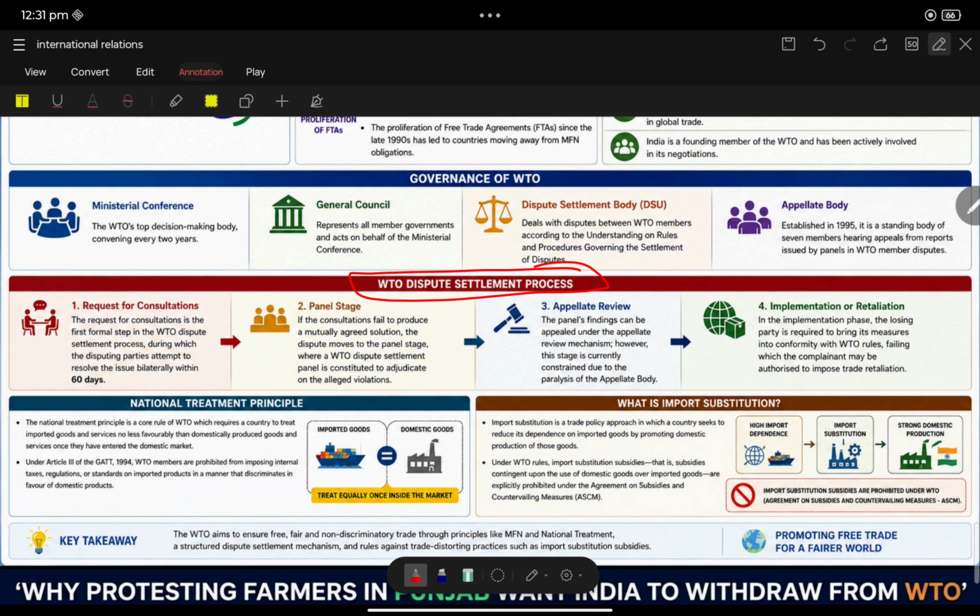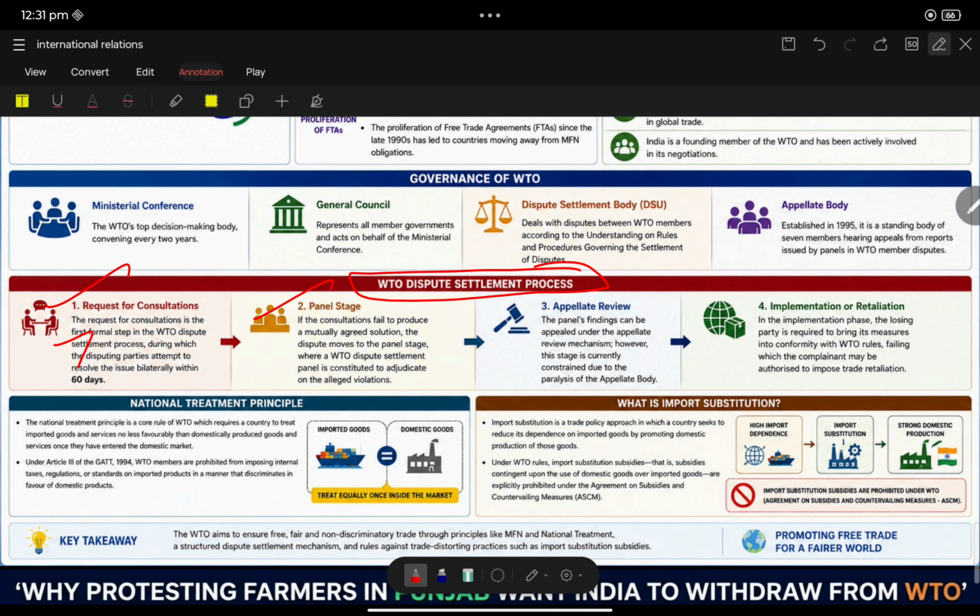And also now we are seeing the dispute settlement process. Generally, they won't ask about the process. The request for consultation is the first formal step of the WTO dispute settlement process. So, if you complain, they will consult, and a panel will be formed.